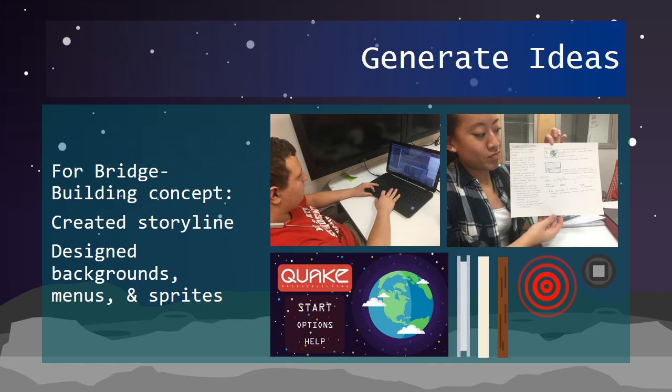We generated the idea of a bridge-building game we named Quake. Following a devastating earthquake, emergency vehicles were needed to cross bridges that had fallen. The player would be tasked with building a stable bridge for supply trucks and cars to cross. We developed the sprites on the screen that are the various material beams, a bridge bolt to connect the beams, and the earthquake symbol to return to the home screen.